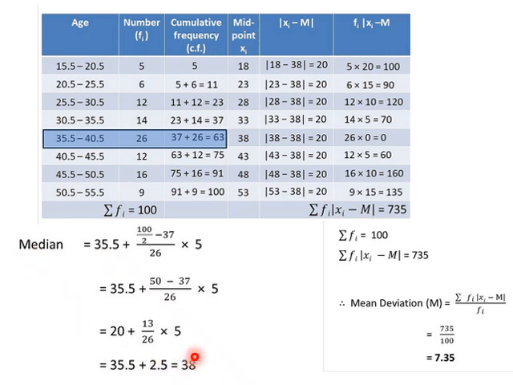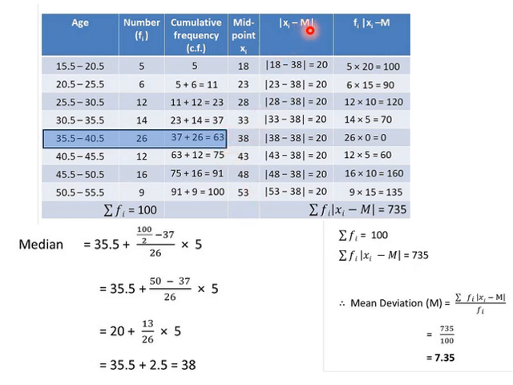The next step is the same as we have done previously. What is that step? We first find the absolute deviation, then multiply with the frequency, get the sigma term, divided by sigma fi. So we do that. Xi minus the median 38. The xi's are the midpoints of these. How do we get midpoints? 15.5 plus 20.5 divided by 2 is 18. Similarly, 23 will be 20.5 plus 25.5 divided by 2, equal to 23, and so on.